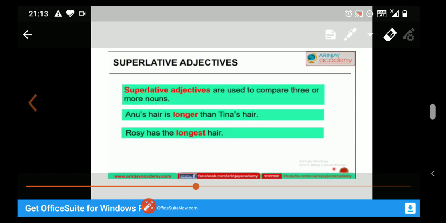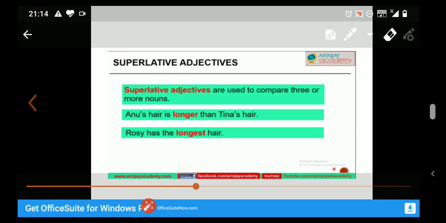Next, superlative adjectives. Superlative adjectives are used to compare three or more nouns. Previously, I have told you that superlative adjectives are used to compare three or more nouns. For example, Rosie has the longest hair.